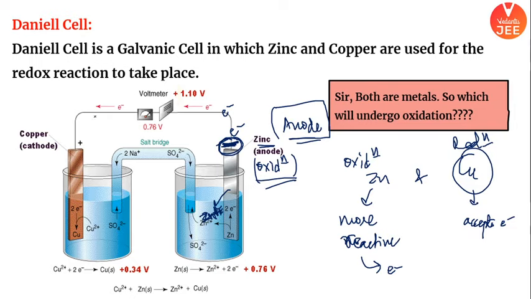Similarly, this electron will go, and it will reach copper. Copper has a tendency to undergo reduction, so the copper plus 2 from the solution will start depositing on the metal rod. ये metal rod पे deposit होने लग जाएगा, because it will see the electrons, and it will start depositing, and this process is called reduction, and we call this the cathode.